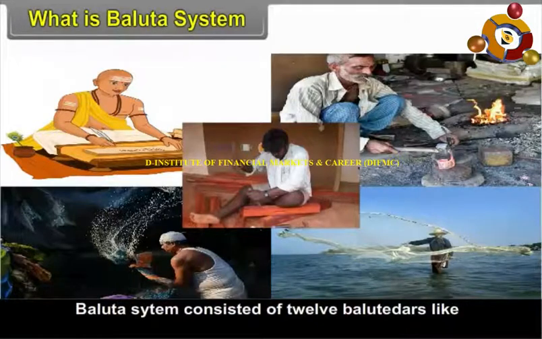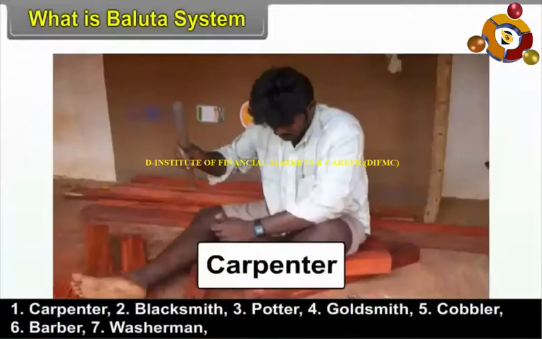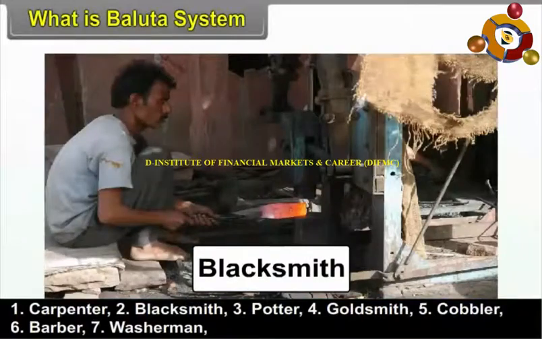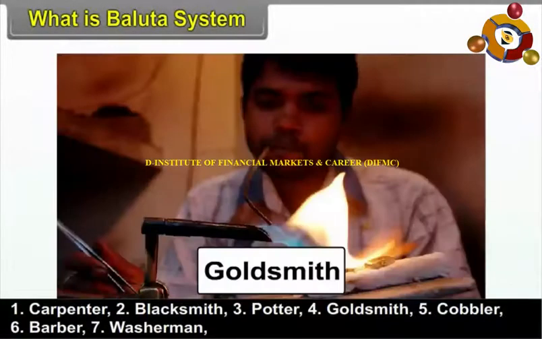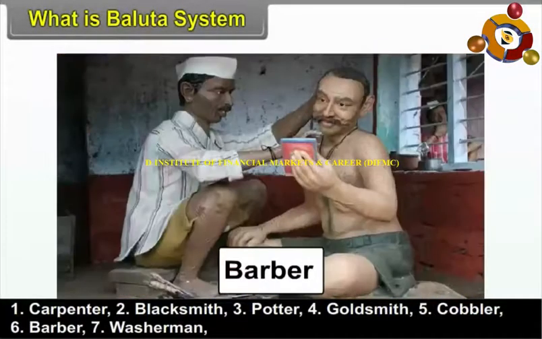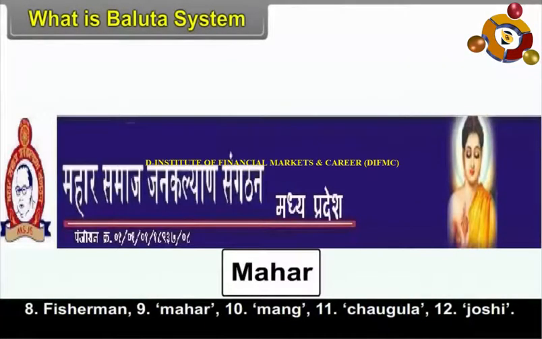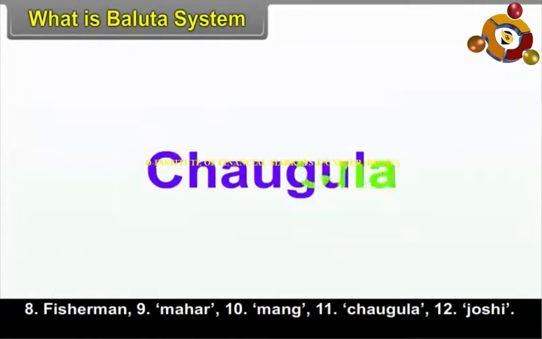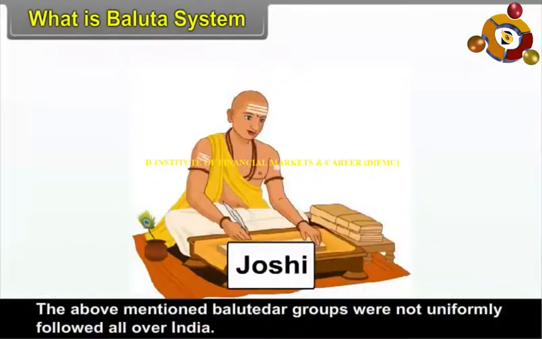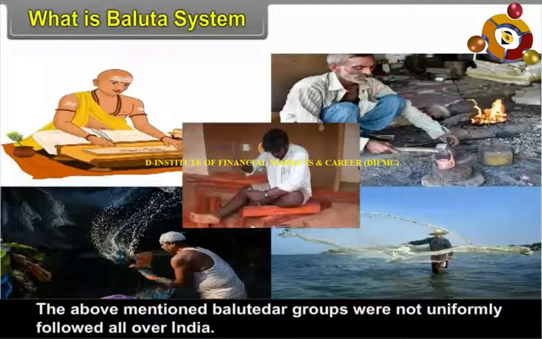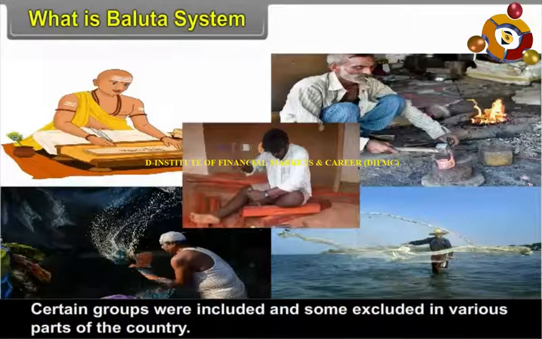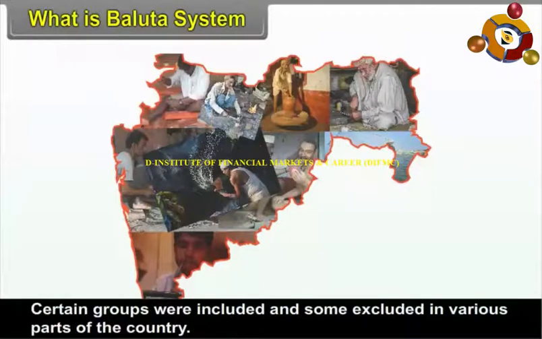The Baluta system consisted of 12 balutedars like carpenter, blacksmith, potter, goldsmith, cobbler, barber, washerman, fisherman, mahar, mang, chaugula and joshi. The above-mentioned balutedar groups were not uniformly followed all over India. Certain groups were included and some excluded in various parts of the country.